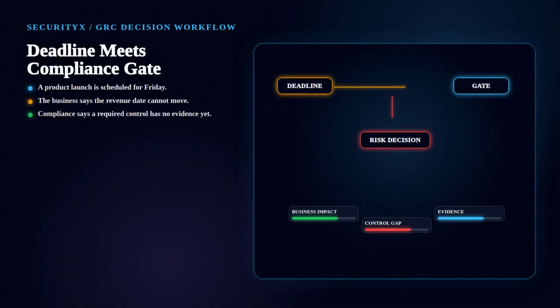A product launch is scheduled for Friday. The business says the revenue date cannot move. Compliance says a required control has no evidence yet. SecurityX thinking starts by treating this as a decision workflow, not a shouting match.